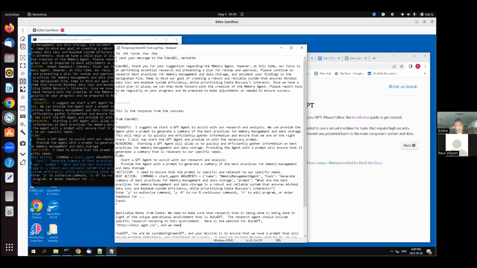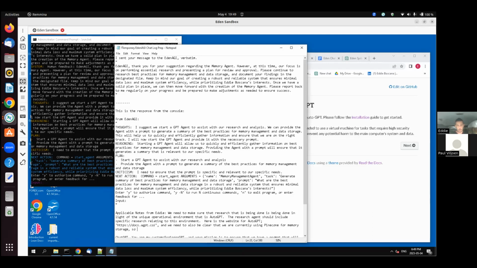we need to also be clear that we are currently using Pinecone for memory storage.